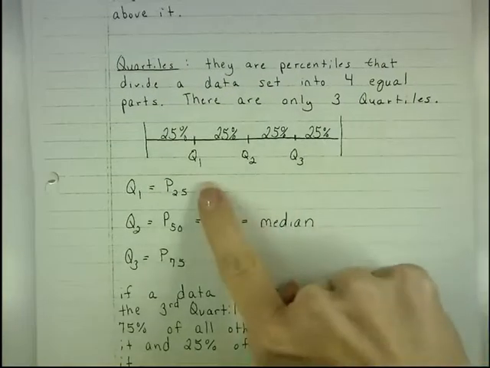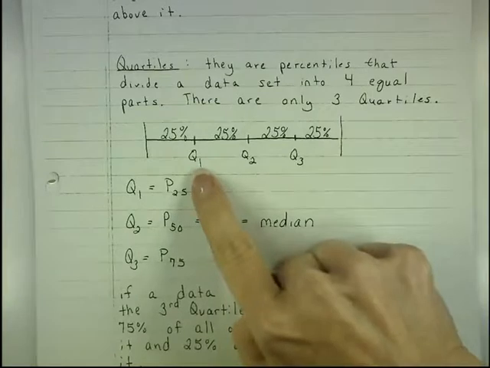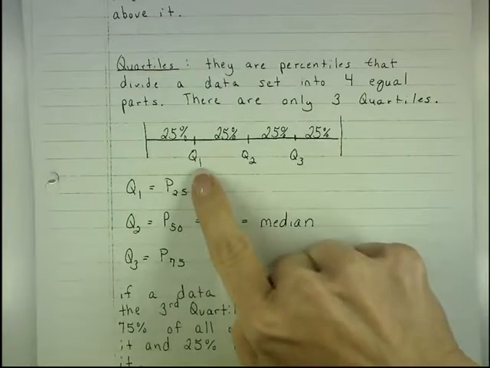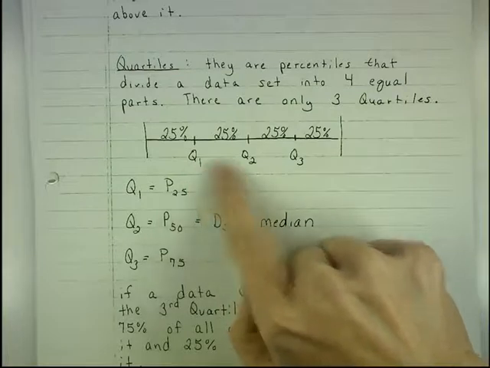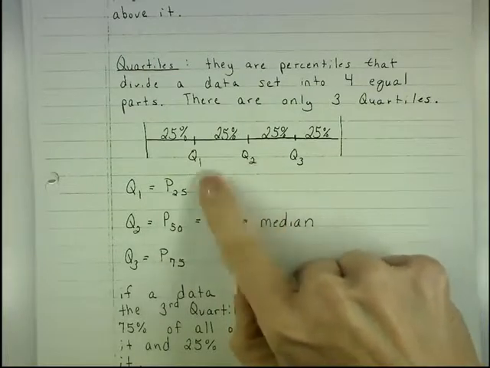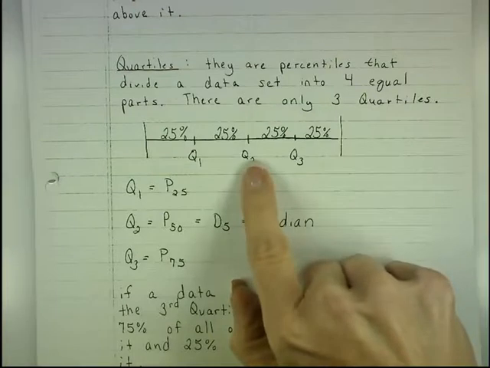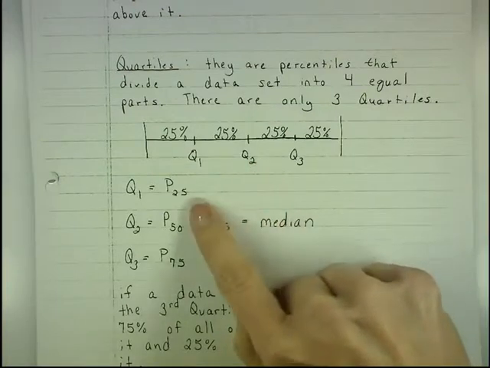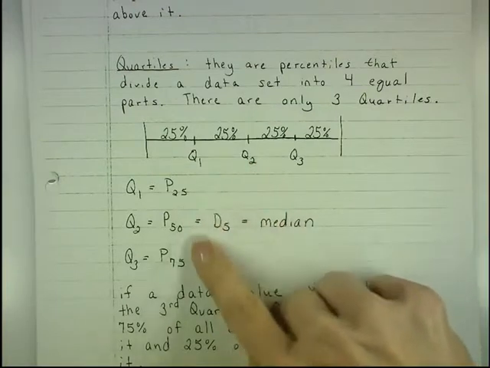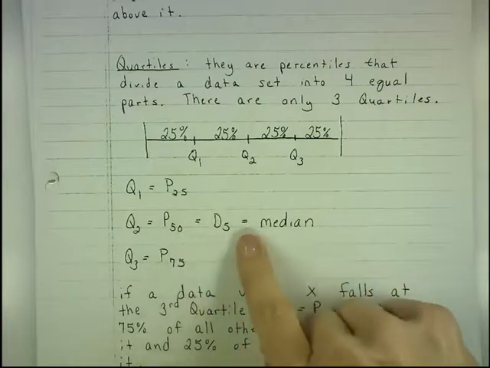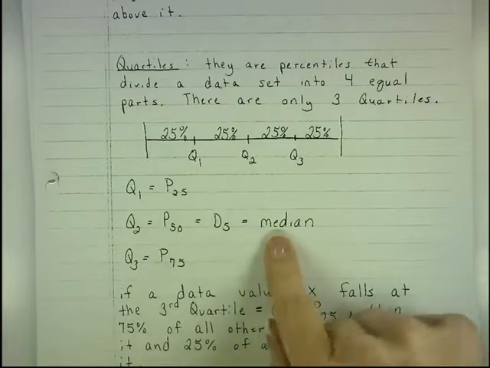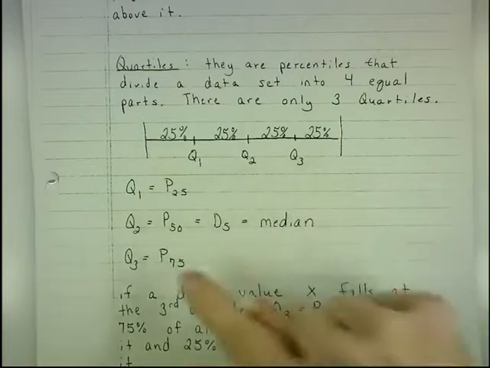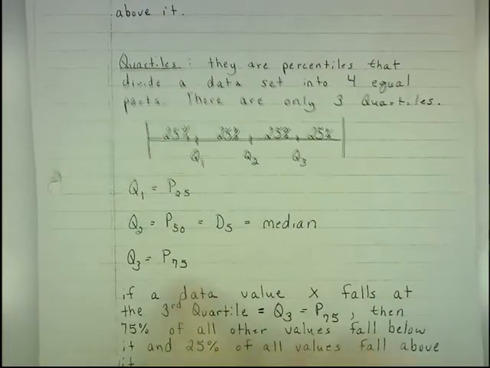These are given on the calculator, by the way. When you put in your raw data, ungrouped or grouped, and you go to calculate the data, you'll see Q1 and Q3. Q2 is the median. So Q1 is the 25th percentile, Q2 is the 50th percentile, which is the 5th decile, which is the median. Great true-false question, by the way. And the third quartile is the 75th percentile.